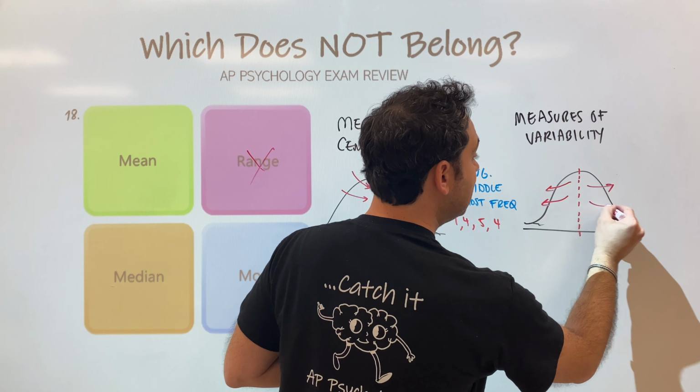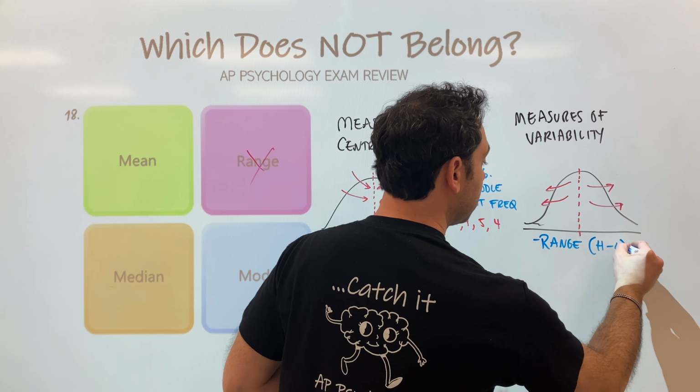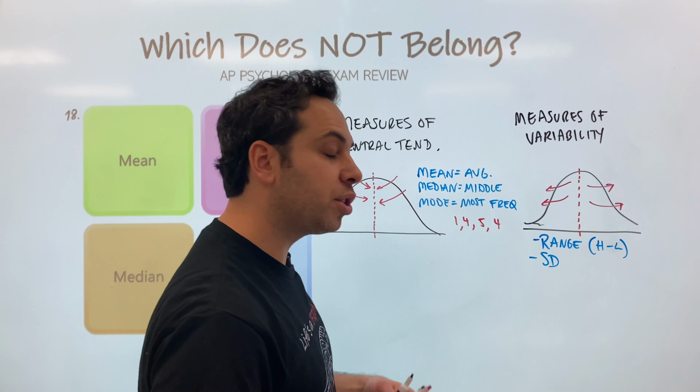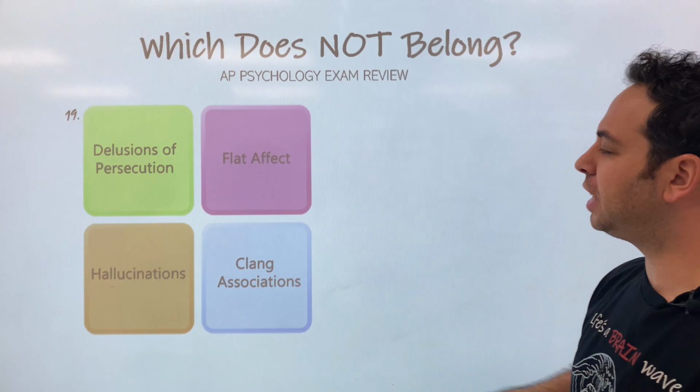Now, what are some examples of measures of variation or variability? Well, we have the range, which you see right here. And what you do for the range is you take the highest number and you subtract the lowest number. We have standard deviation. We have variance. So there's a lot of ways we can do that as well. All right, number 19, which does not belong.